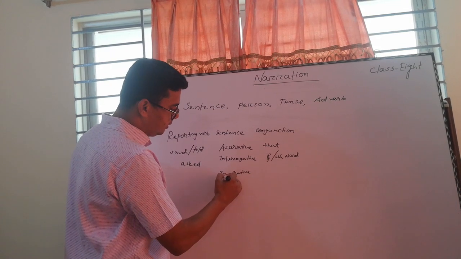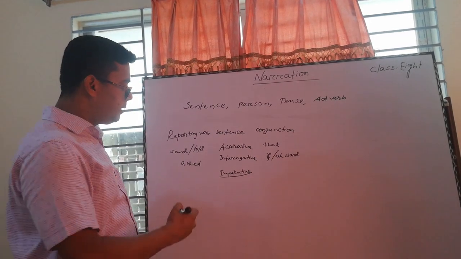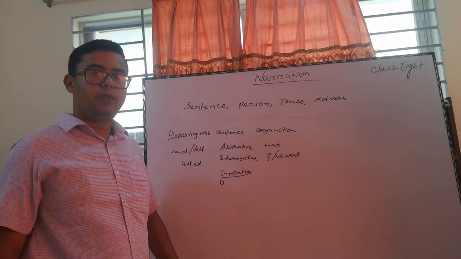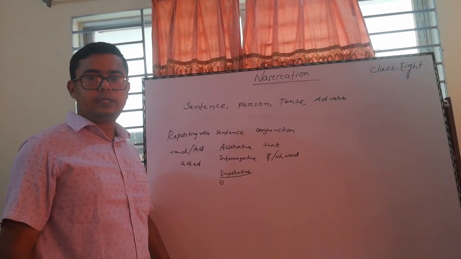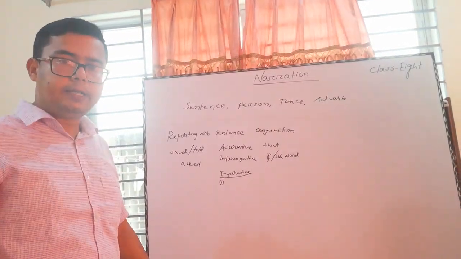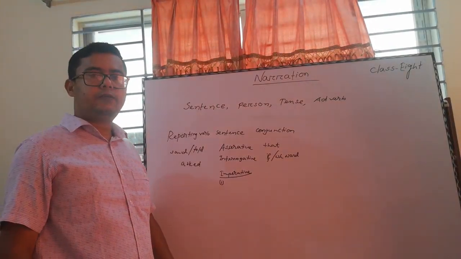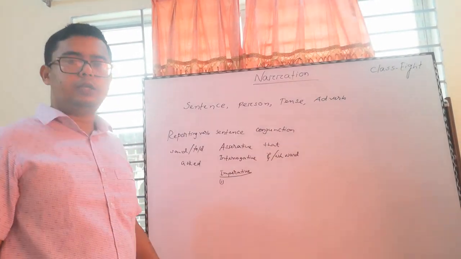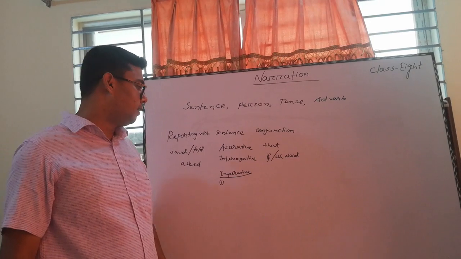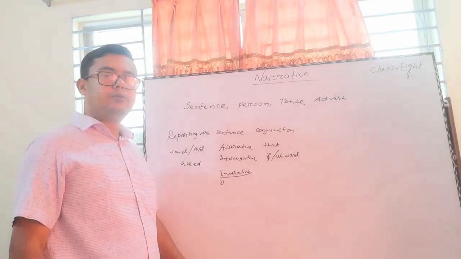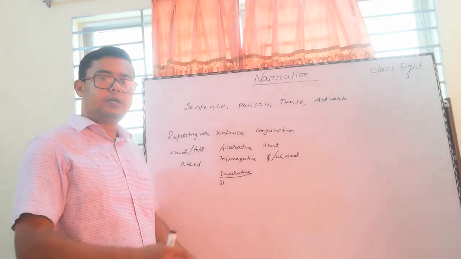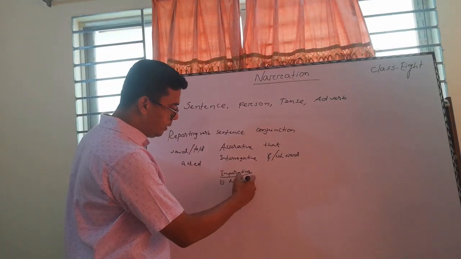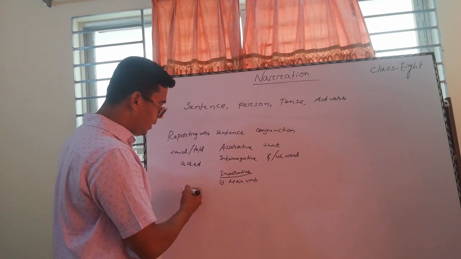Okay, then come to the imperative sentence. Imperative sentence can be written in 2 ways. One is main verb plus object, another is with let. You know, if the person is first and third, then we have to start the imperative sentence with let. But if it is a main verb, then we have to use it according to the second person. So if it is a main verb, then we have to write